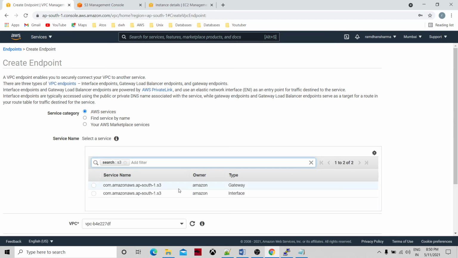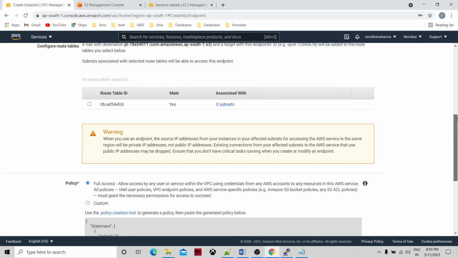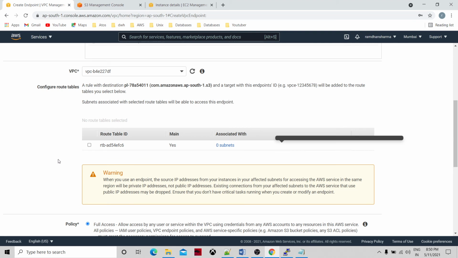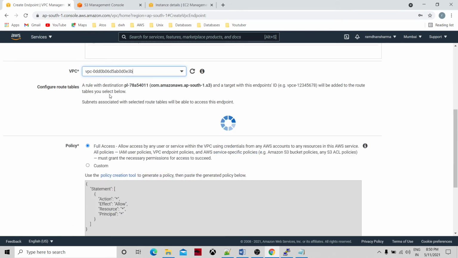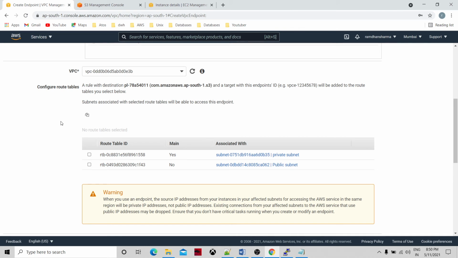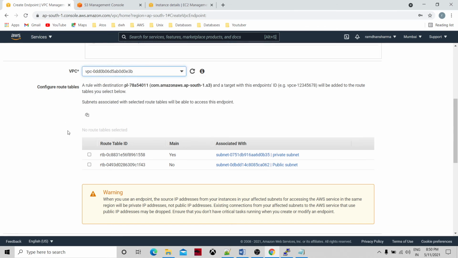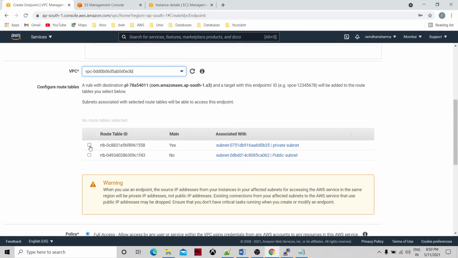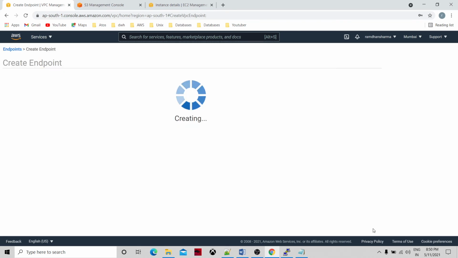Let me search. We forgot to mention the route table. So we have to take the VPC. Our VPC is this one. We missed this point earlier. So this is our virtual private cloud. Now we need to do it for private. We don't have to do it for public because we already have access. Okay, now create the endpoint.